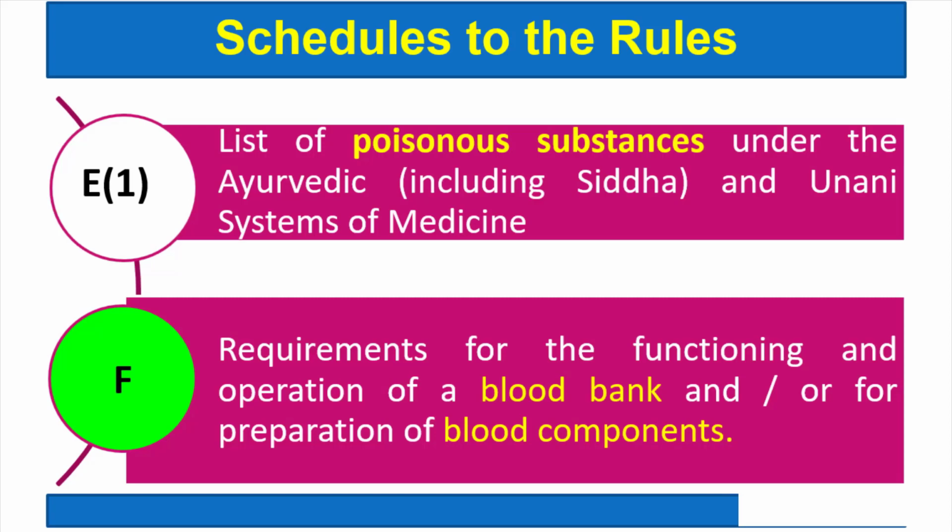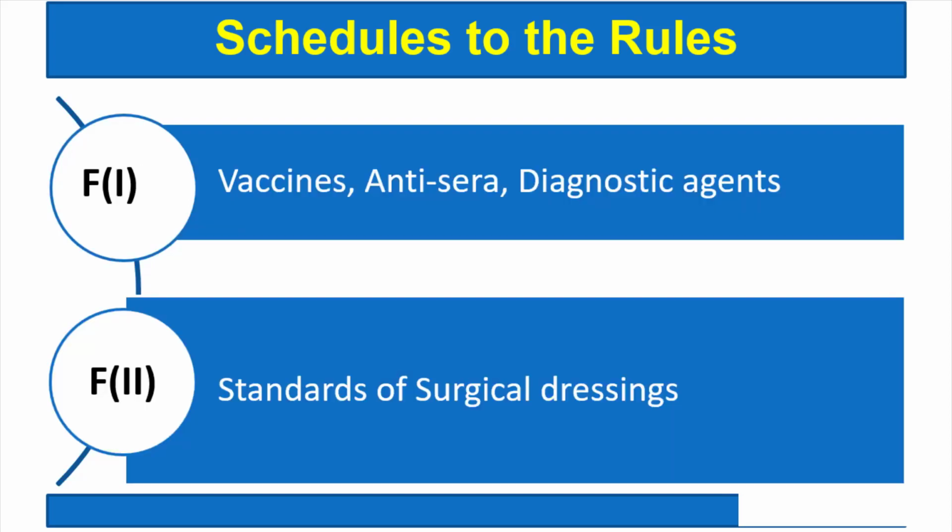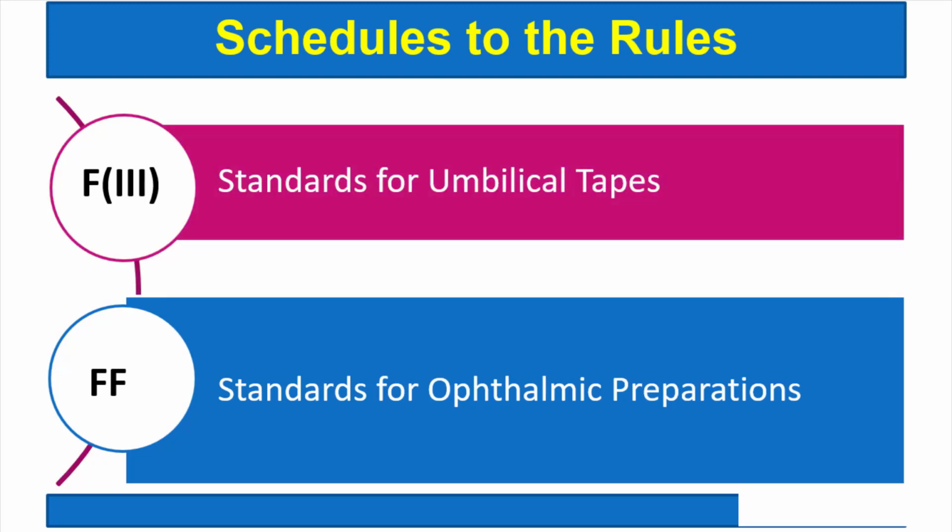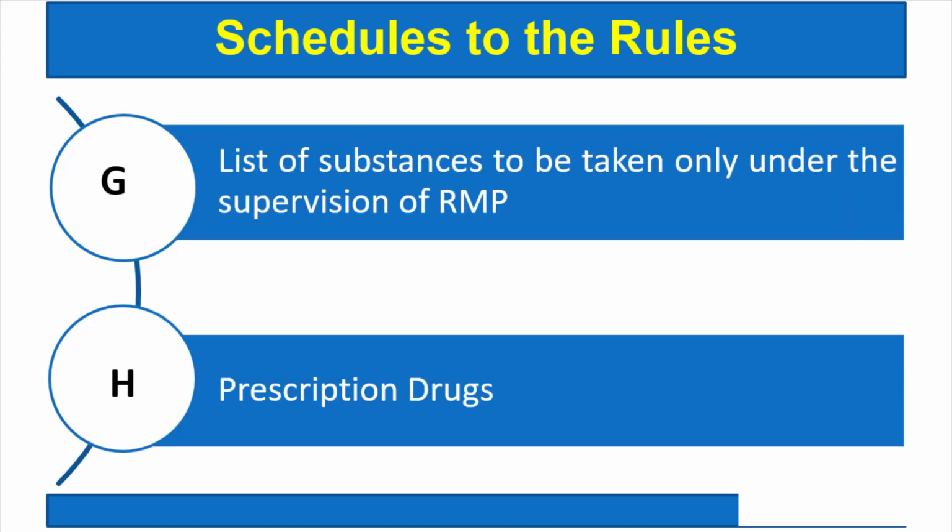So related to blood bank and blood components, that is given in Schedule F. In F1, provisions about vaccines, anti-sera, diagnostic agents. In F2, standards of surgical dressings. F3, standards for umbilical tapes. FF, that gives the standards of ophthalmic preparations.